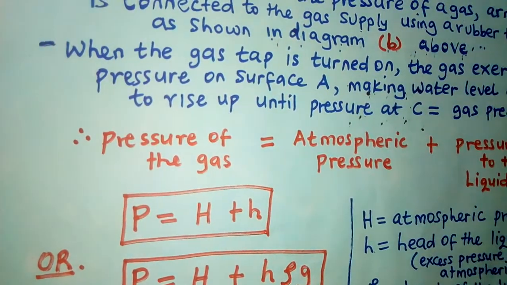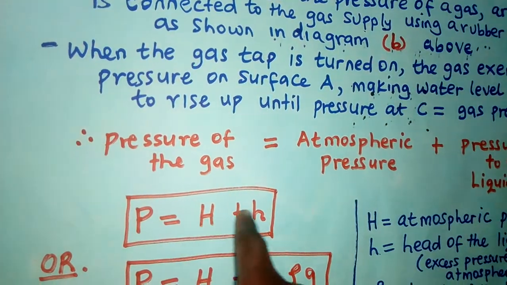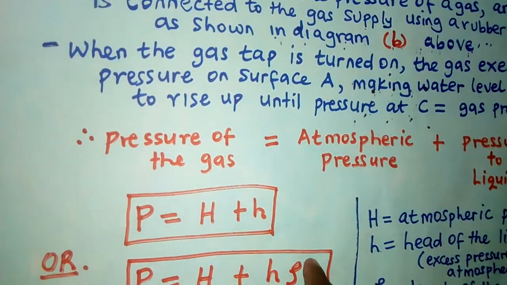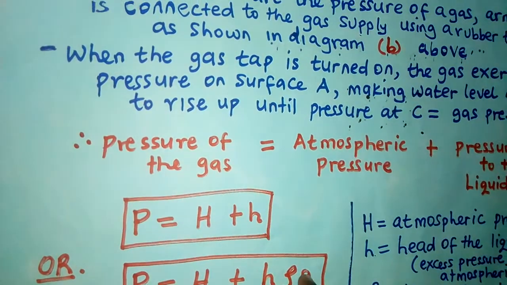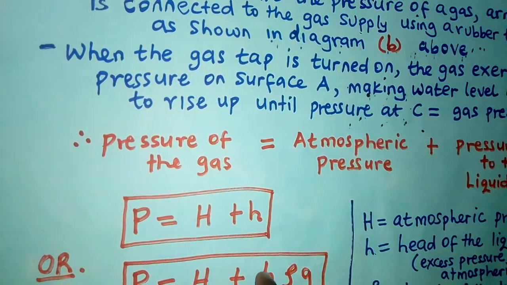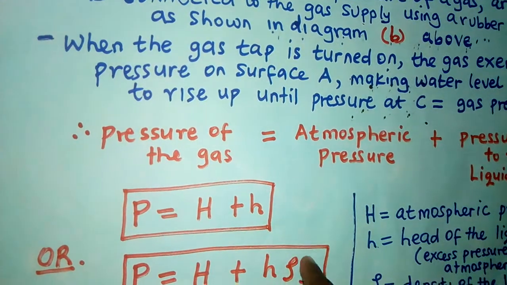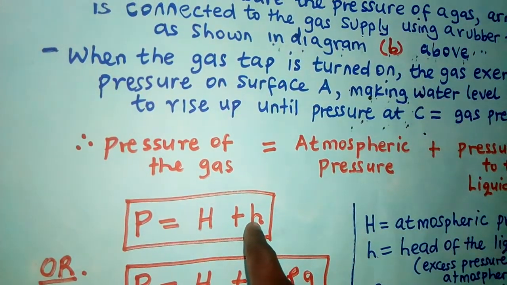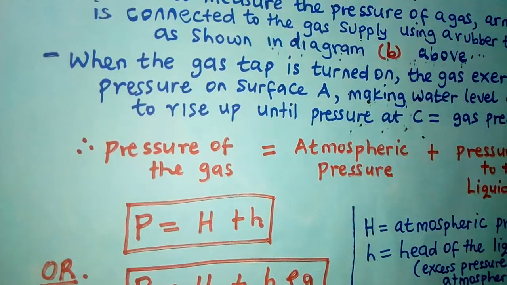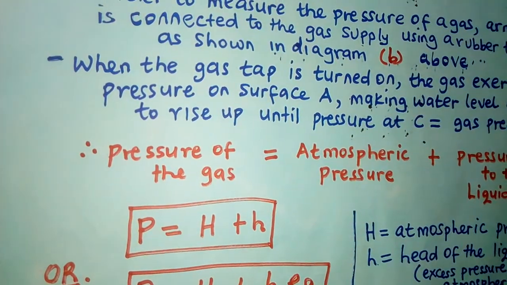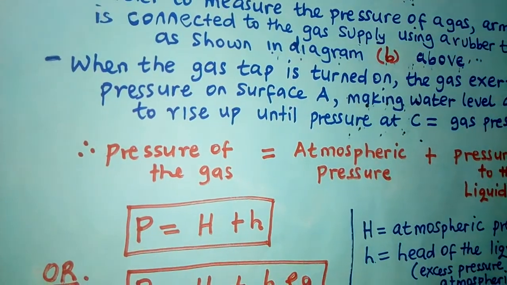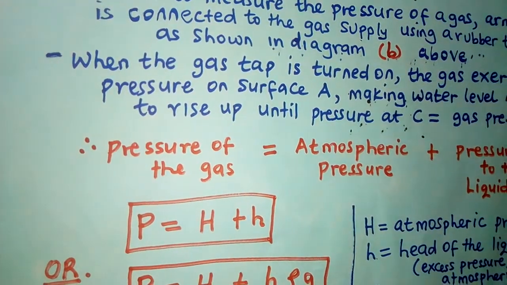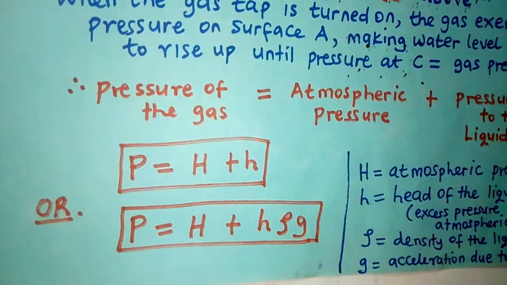So in brief, we are saying if these two are the same, you just add. But if the units are not the same, you have to convert this one into these units. And how do you convert? By writing h rho g. h will be the same height here, but should be in meters. This one is the density of the liquid, depending on the liquid which you are using, whether mercury or alcohol, the density. Then g represents acceleration due to gravity.